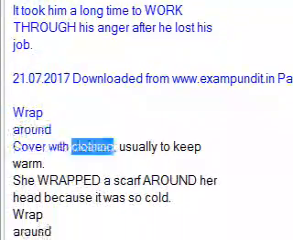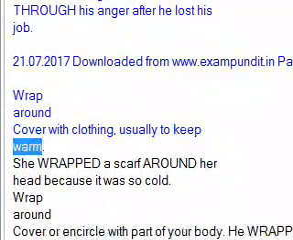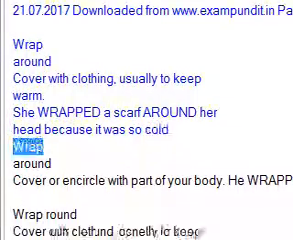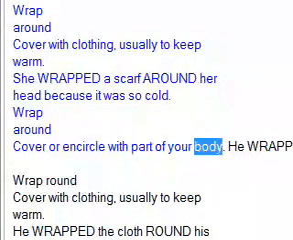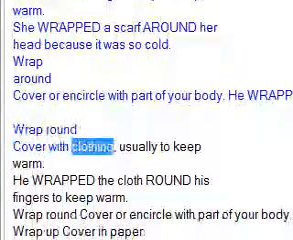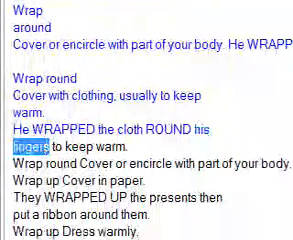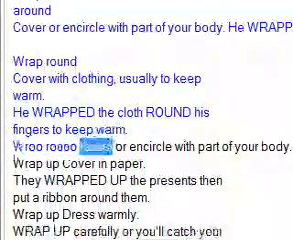Wrap around: covered with clothing, usually to keep warm. She wrapped a scarf around her head because it was so cold. Wrap around: cover or encircle with part of your body. He wrapped his arms around her. Wrap around: cover with clothing, usually to keep warm. He wrapped the cloth round his fingers to keep warm. Wrap around: cover or encircle with part of your body. She wrapped her arms round him.